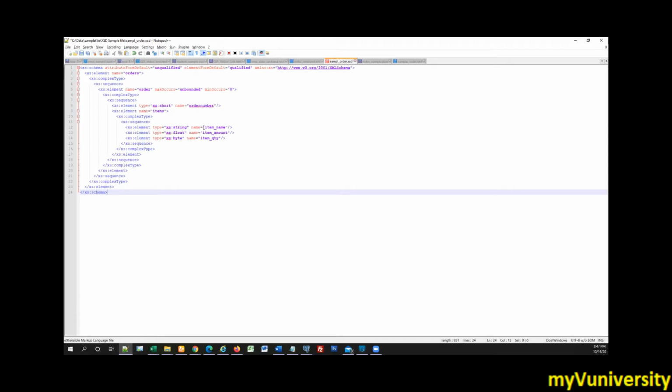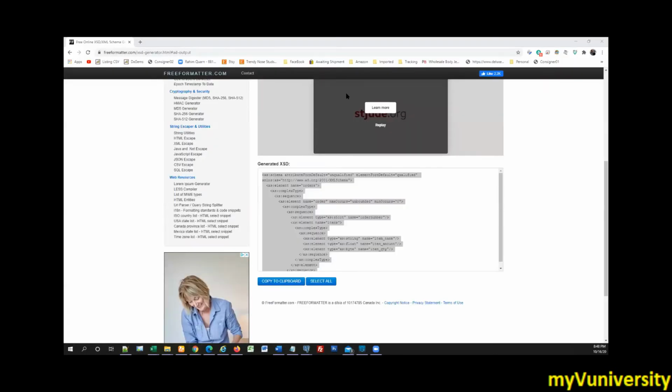Don't interfere with the item name and the rest, because it is automatically generated, so no need to modify that. That's just the name of the element, and looking at the values it has detected string, float and byte. That's perfect. Don't play around with this XSD. Just save it and come out of that. Come to your project and paste it. In the transform message, you will use that XSD, right?